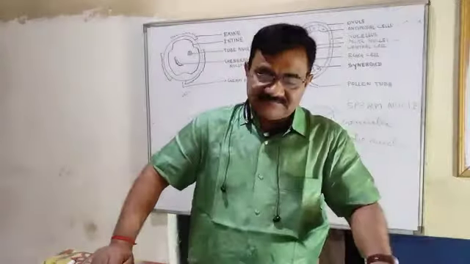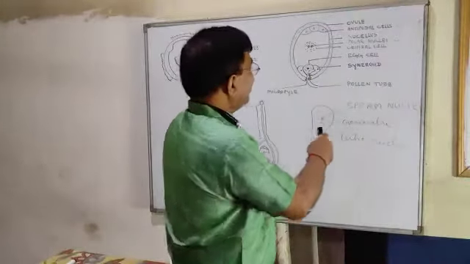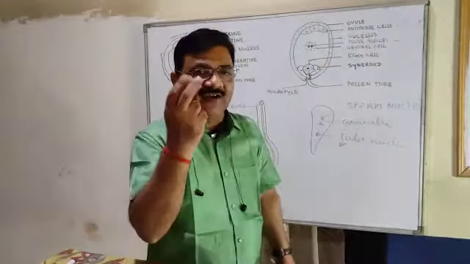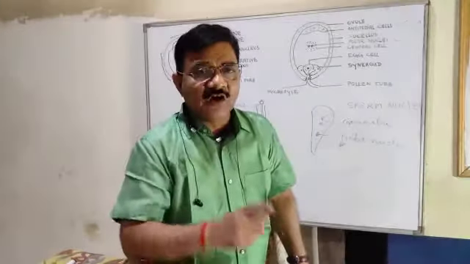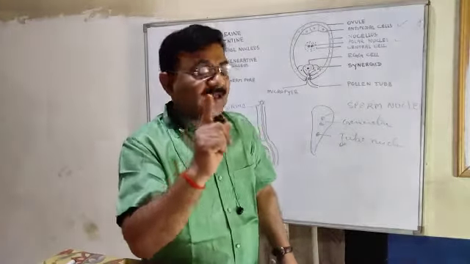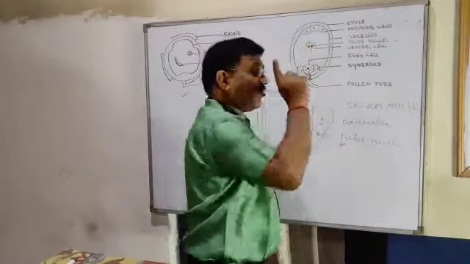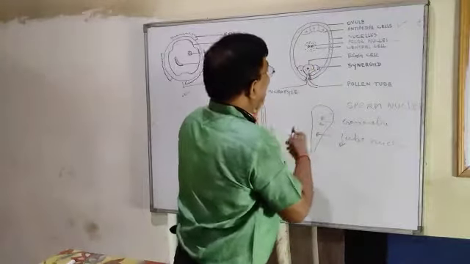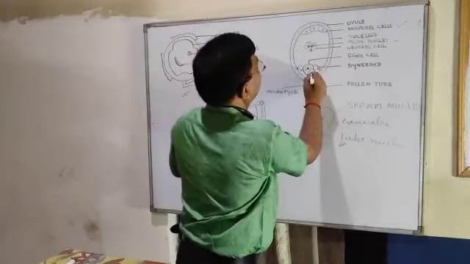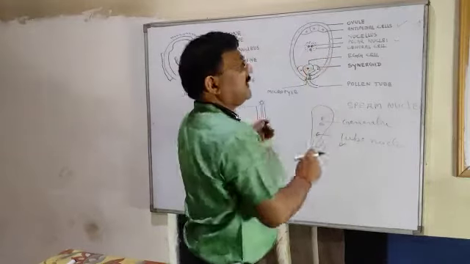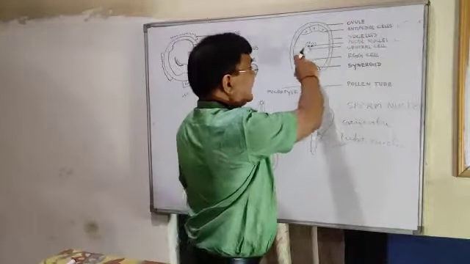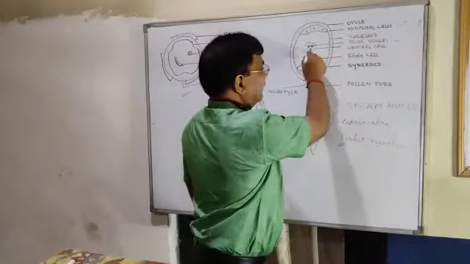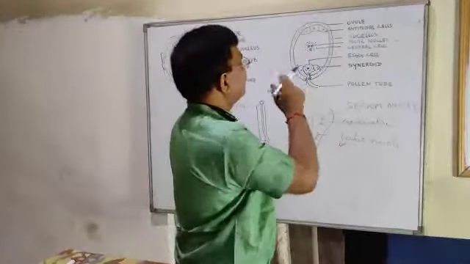Now, one more thing. See here. One sperm nucleus enters the central cell, and the central cell contains two polar nuclei, and it fuses to form endosperm. Now, two polar nuclei were already present in the central cell, and one sperm nucleus entered here with the help of synergids. So how many nuclei in total are there in the central cell? There are three nuclei: two polar nuclei and this one sperm nucleus.